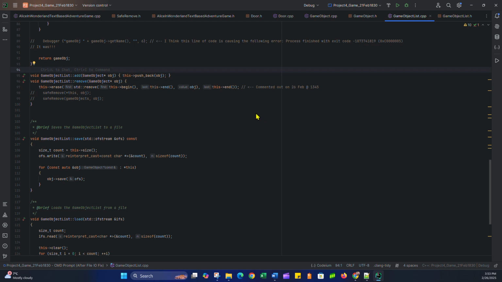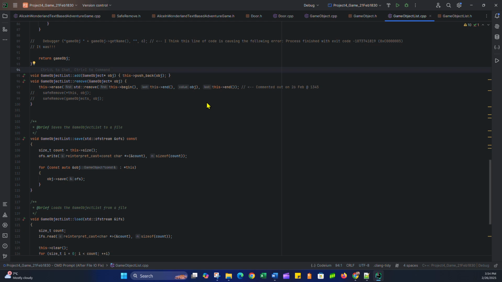Before the break, I was trying to solve the inefficiency of me doing file IO every single time I called the parse command function, which was literally every time I typed a command into the game. So I moved the function that does the file IO out of the parse command function and into the constructor for the Alice in Wonderland text-based adventure game. Therefore, it's only called once, which is great, solved our issue.